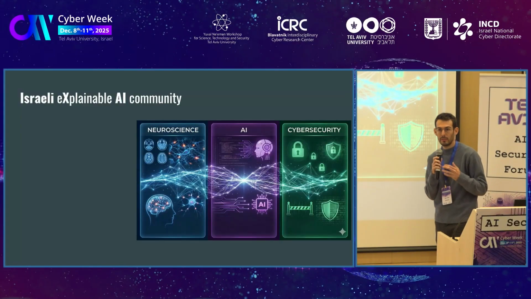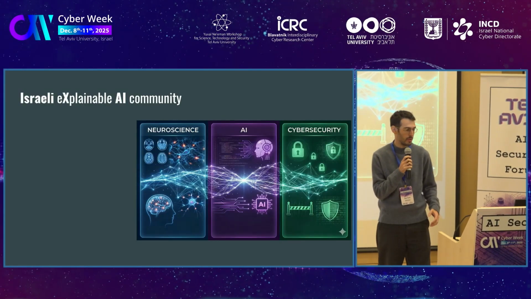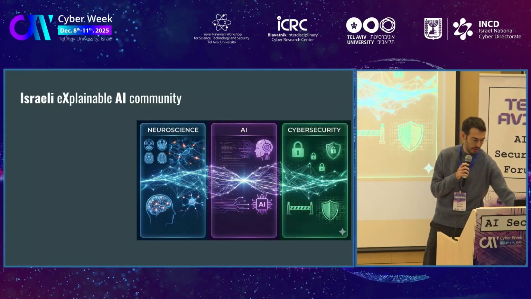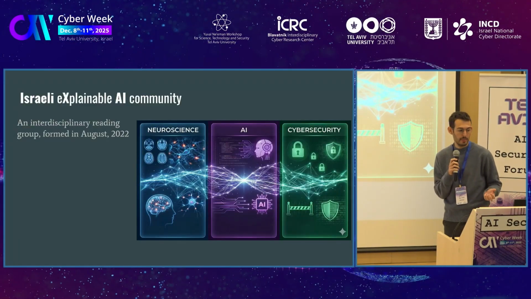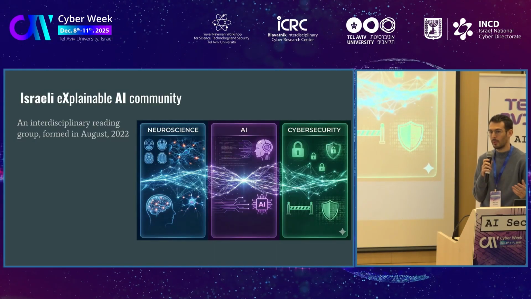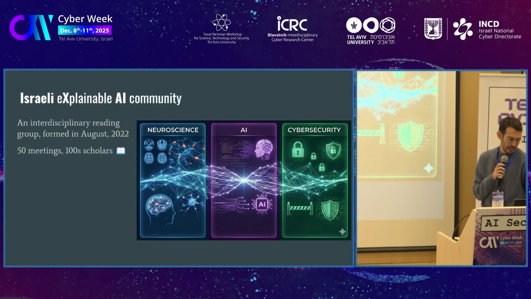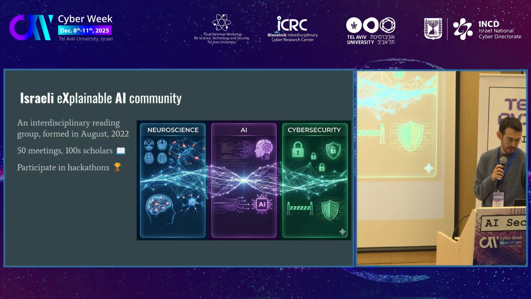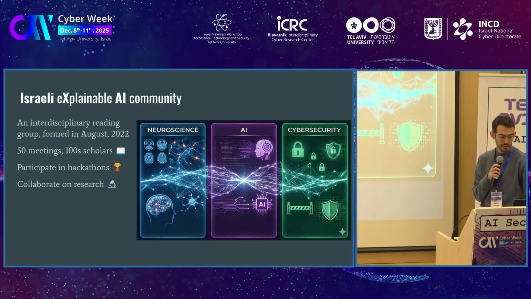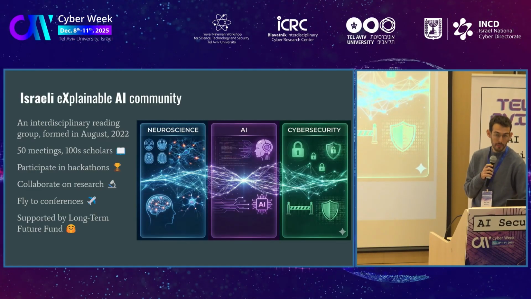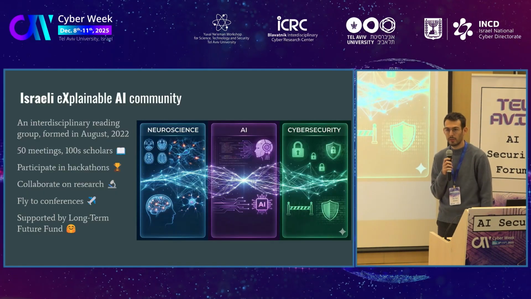Our small team is part of a much bigger group, which is the Israeli Explainable AI community. We basically have scholars across the three disciplines: neuroscience, AI, and cybersecurity. It was formed a while ago, before ChatGPT. We meet regularly, and we have hundreds of scholars. We participate in hackathons. We collaborate on research. We even fly to conferences together. And we were even supported by the Long-Term Future Fund.